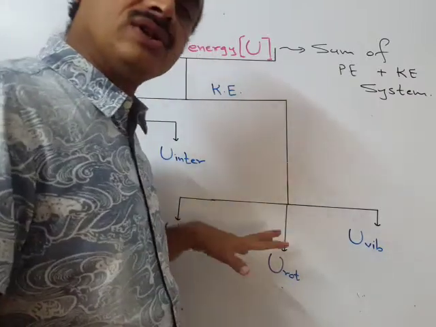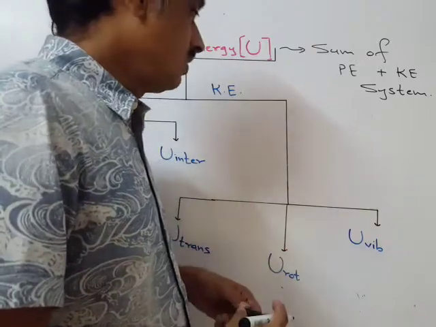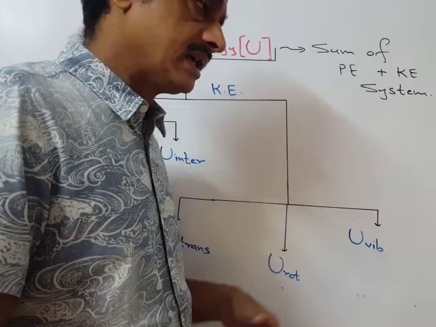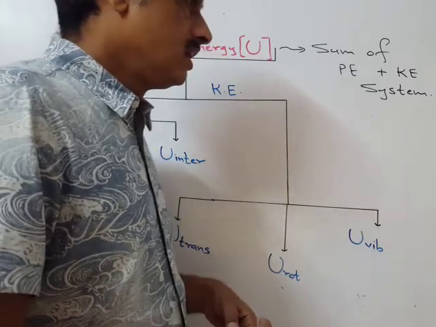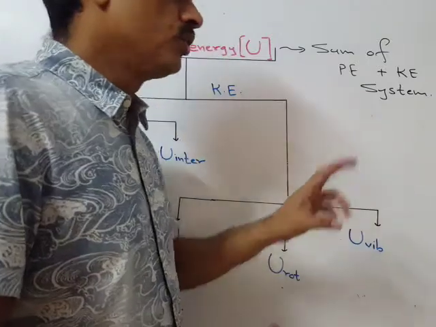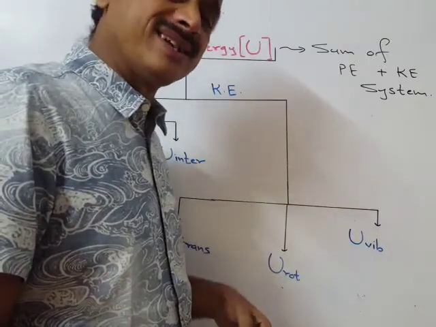So that is not considered here. And since we are taking only physical and chemical changes, no nuclear changes, nuclear energy also will remain constant, and therefore those two points are part of the internal energy of the system.